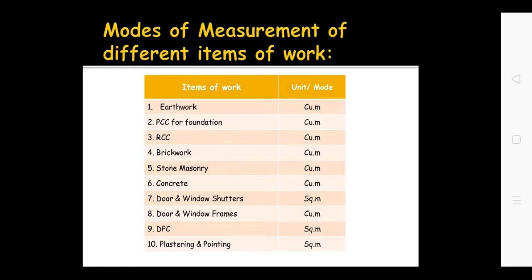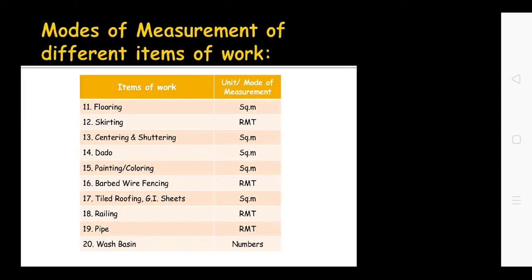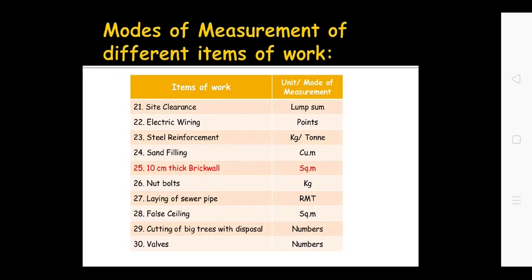Checklist of items, likewise earthwork or excavation for foundation, PCC for foundation, RCC for footing or column, BBM, burnt brick masonry for wall, stone masonry, concrete, door and window shutter. These 30 items will give you an idea of how to prepare the checklist of items for a load bearing structure or frame structure.